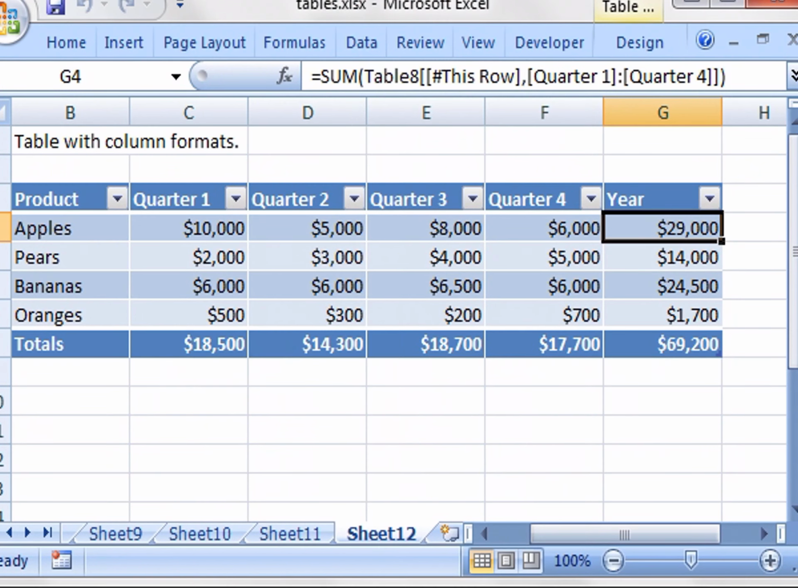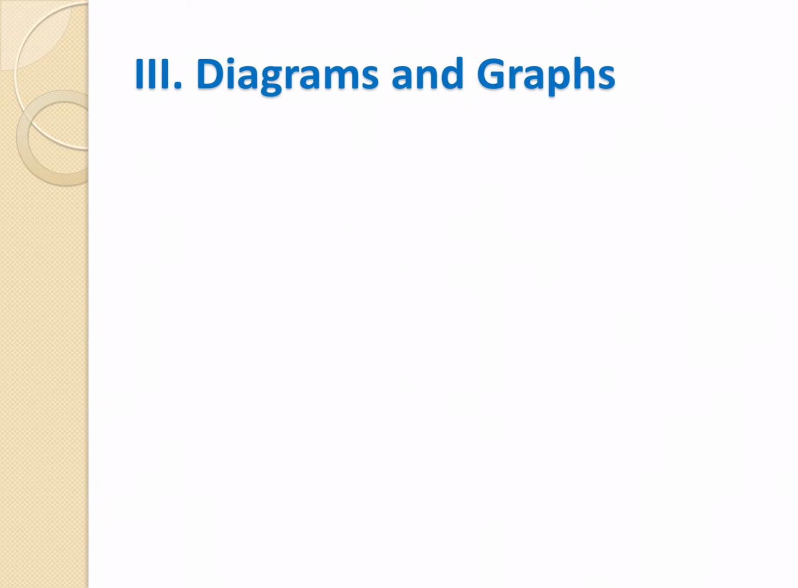Here one picture of an Excel sheet is available. You can see here the product, quarter 1, 2, 3, 4 and the year. The product is divided into the 4 quarters, and the total of the 4 quarters is given, which shows the total for the year. So these things are given in the Excel sheet. So Excel sheets are used for this.